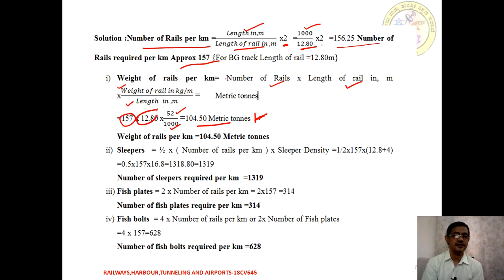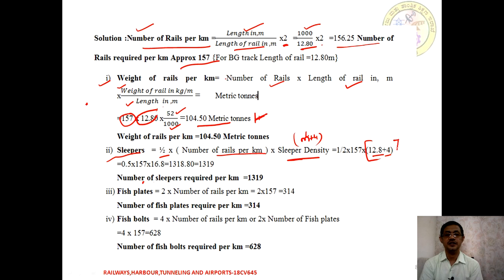So that is going to be the total weight. Next we need to calculate the sleepers. We have already calculated the number of rails and the weight. A sleeper count is half of the total number of rails we have calculated, multiplied by the sleeper density. In this problem the sleeper density is given as M plus 4, where M is the length of a rail, so that is 12.8 plus 6. Half multiplied by the number of rails, 157, we end up with 1319 sleepers to be provided for this system.